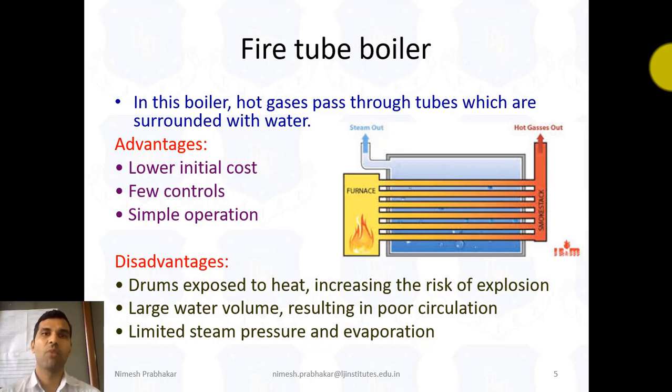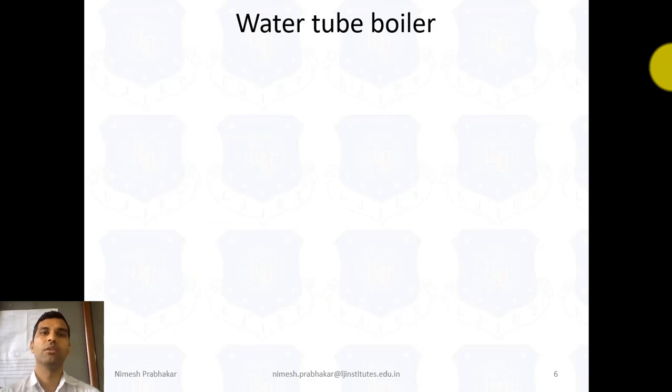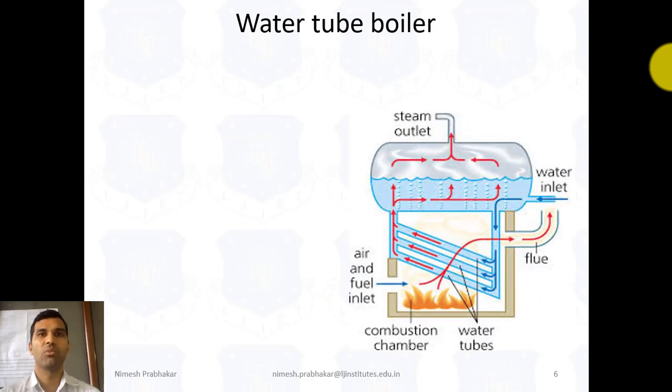Now the second type of boiler is the water tube boiler. This works opposite to the fire tube boiler.